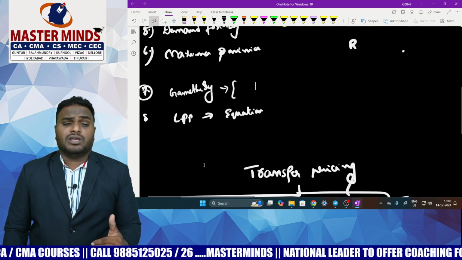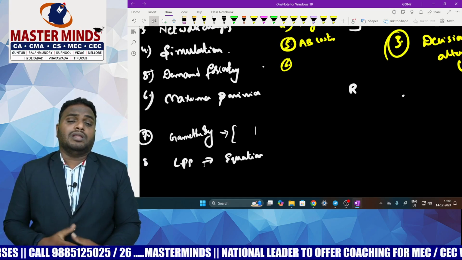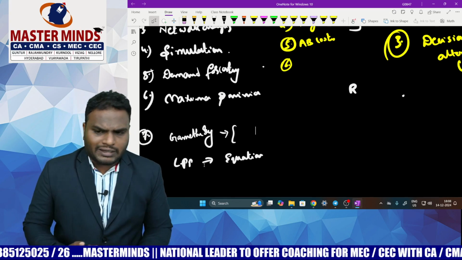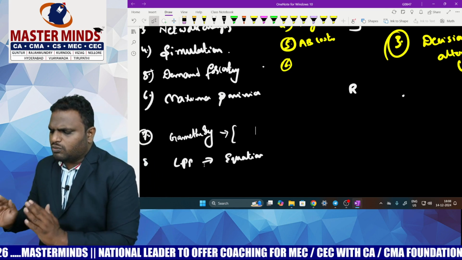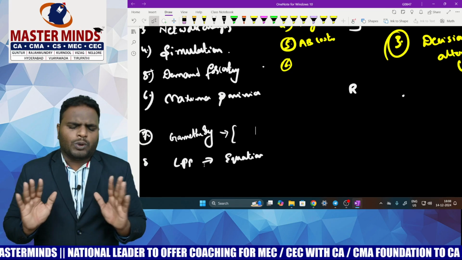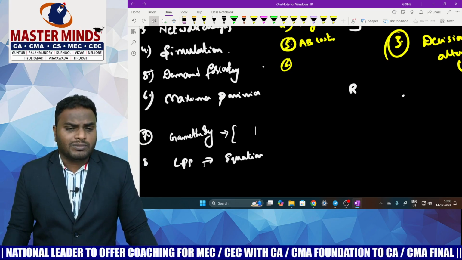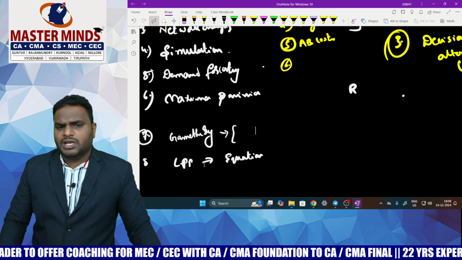After completion of game theory, come to linear programming. In linear programming, don't practice the simplex method or graphical method, only focus on equation formation. Two problems are sufficient on how to form the equations. That's it. Don't practice each and every problem. It is a less important chapter, but there may be a chance of a problem coming from that area also.